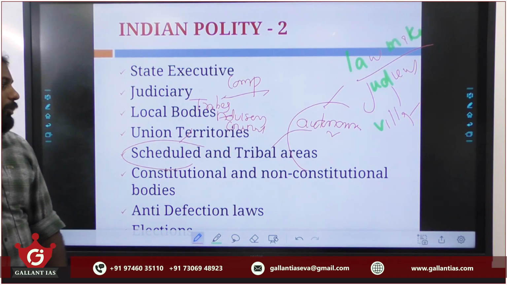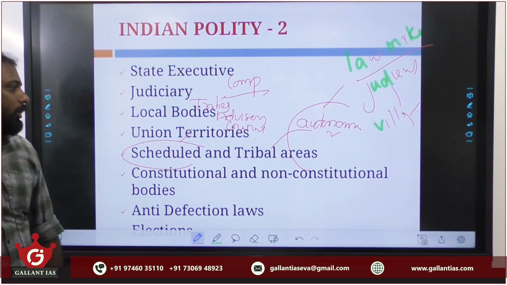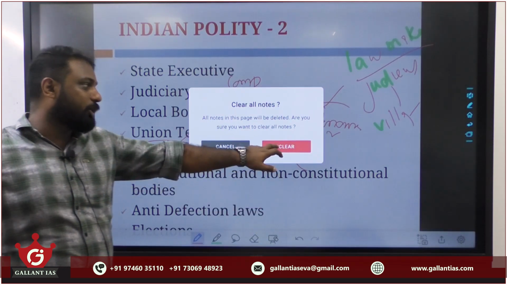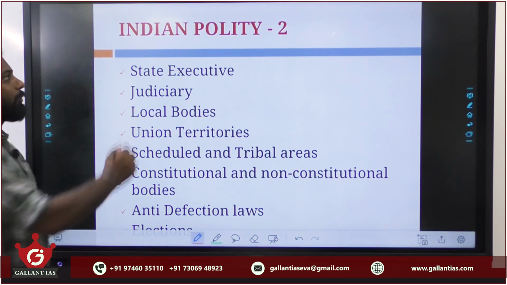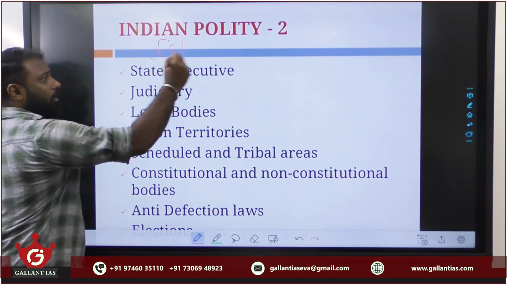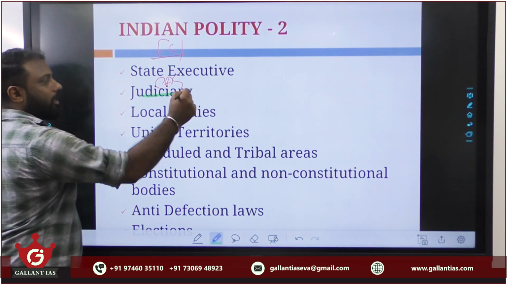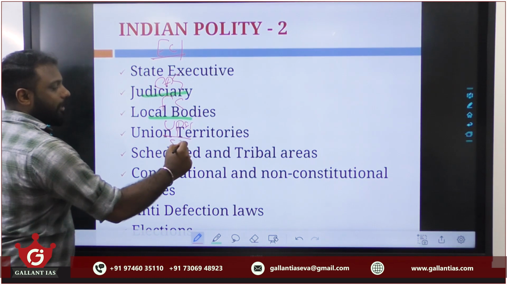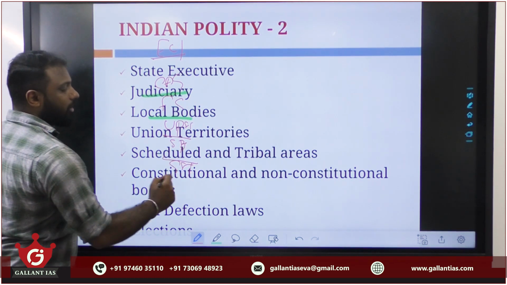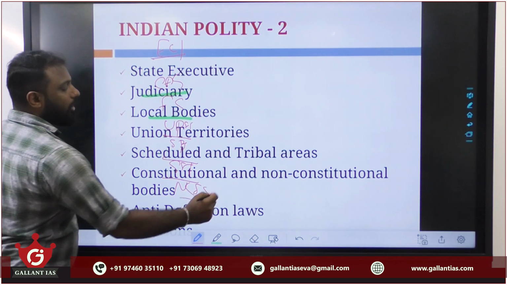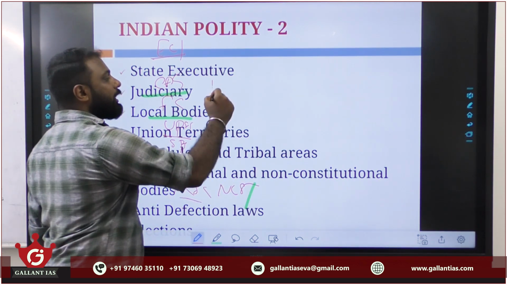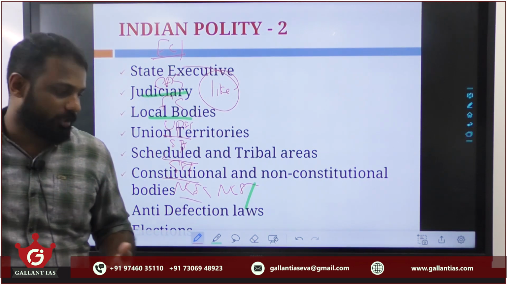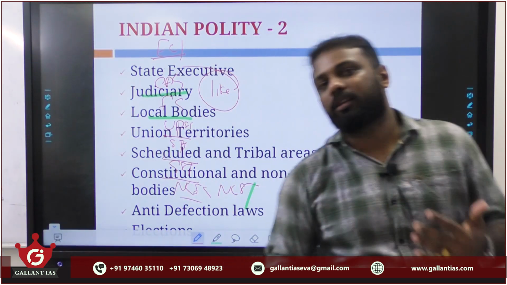Fine. Then, most importantly, the constitutional and non-constitutional bodies. Under our Constitution, we have various kinds of institutions to look into specific matters. For example, the Election Commission of India, or the Office of the Comptroller and Auditor General, or the Finance Commission, or UPSC, or State PSC, or GST Council, or National Commission for Scheduled Castes, or National Commission for Scheduled Tribes. Likewise, many bodies are directly established by the Constitution. Regarding those bodies, you must know in detail about the various dimensions of those offices.